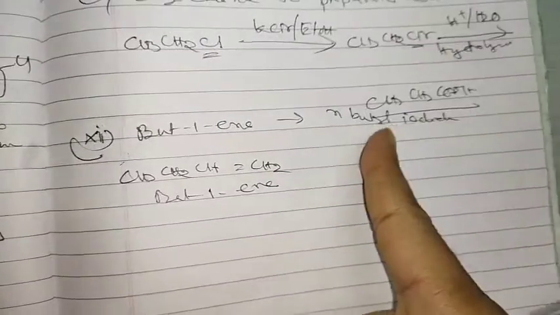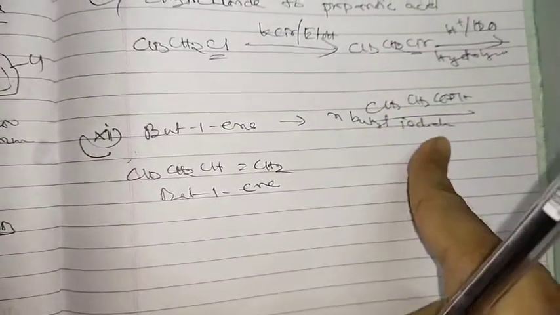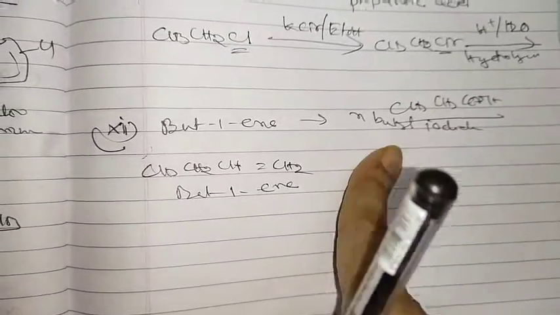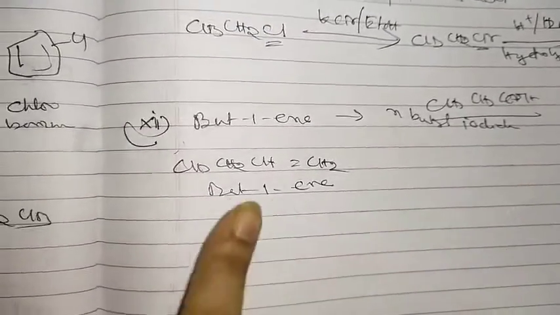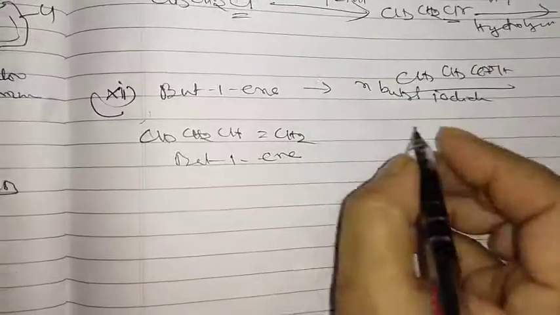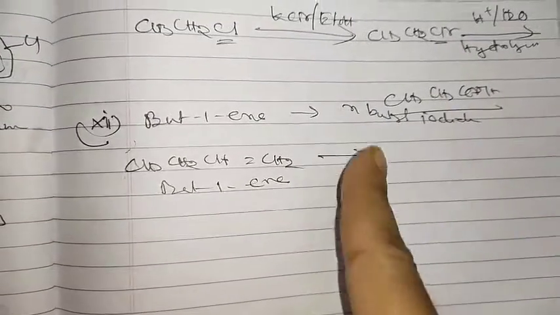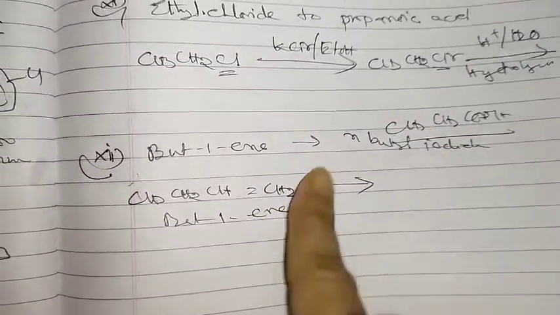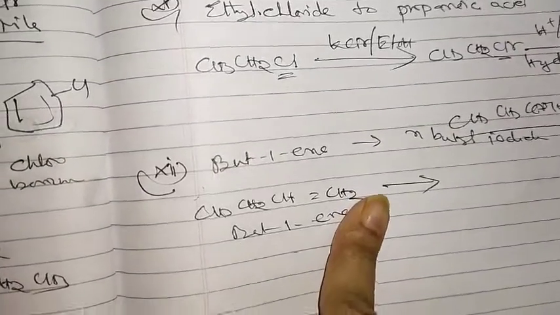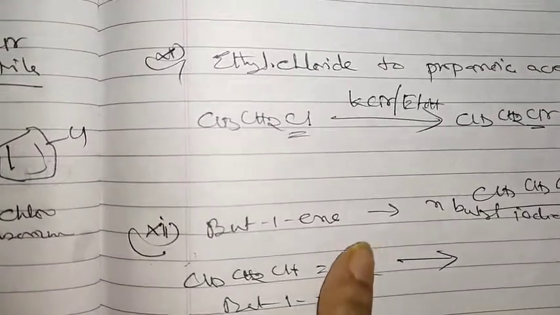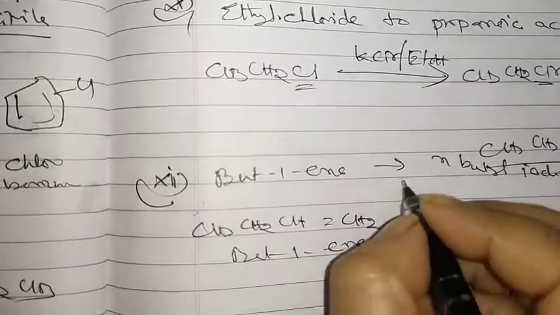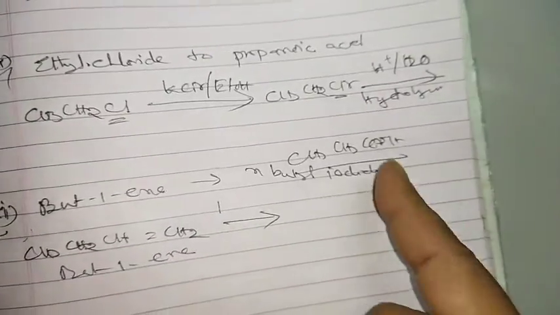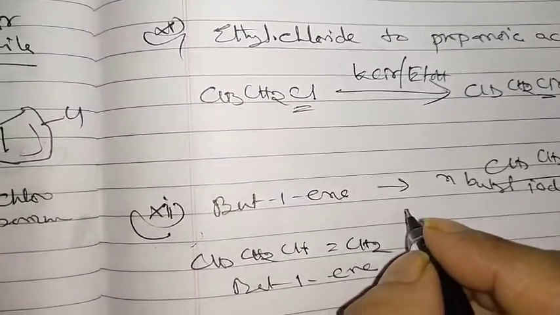Now we have to convert it into N-butyl iodide, normal butyl iodide. So definitely first we have to convert into butane condition. So we have to add, in N-butyl iodide, iodine is coming at the last. Okay, so now it is coming at the last, so definitely anti-Markovnikov addition, and iodide is coming here.